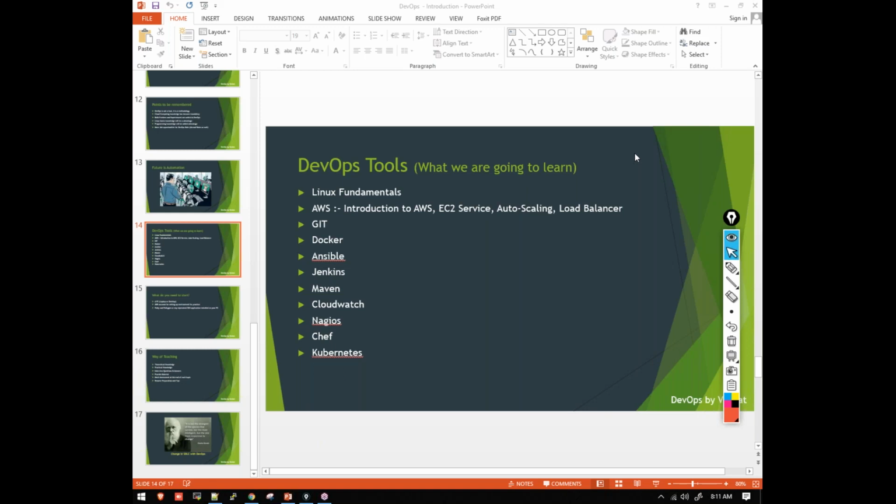In that I'll be teaching you an end-to-end pipeline with Git, Docker, Ansible, and Jenkins. All these tools, including Maven, will be integrated together, and I'm going to show you the entire CI/CD pipeline. This will be entirely automated, and you can showcase it in your resume.